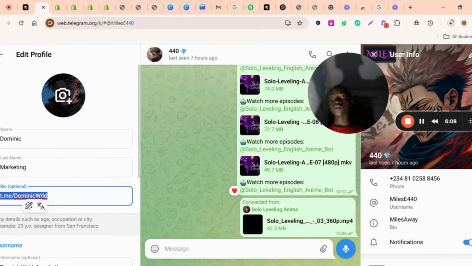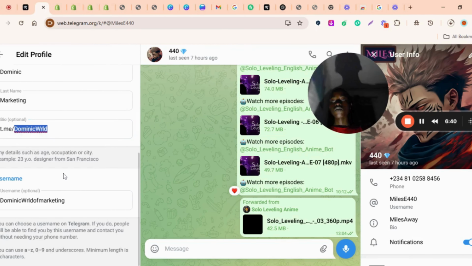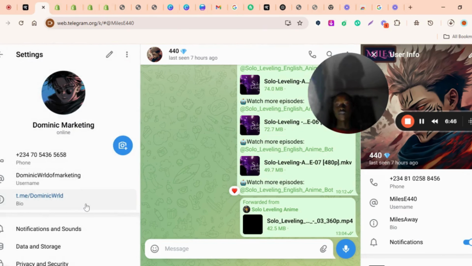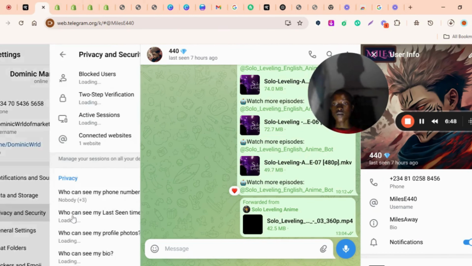So the first thing we need to do is our username. Once we are done with our username, we also go to our bio. In our bio, we'll be able to input the name we want to use, so that the people we are targeting will be able to contact us. And we also pick just a simple username. After we have professionally created our account, we go on to privacy and security.